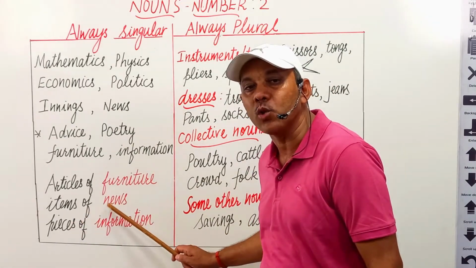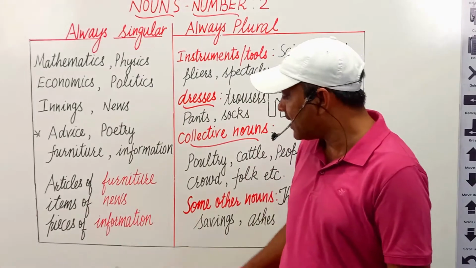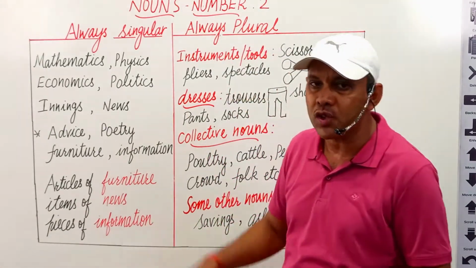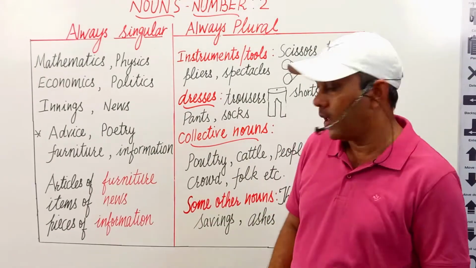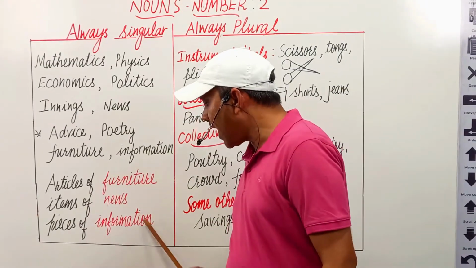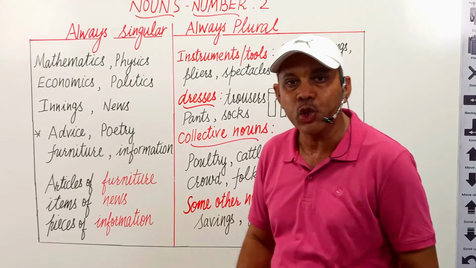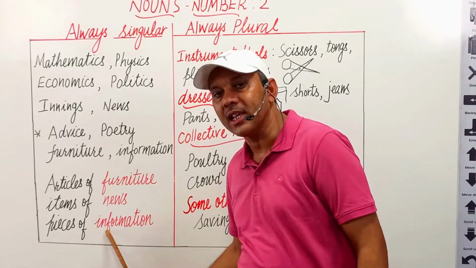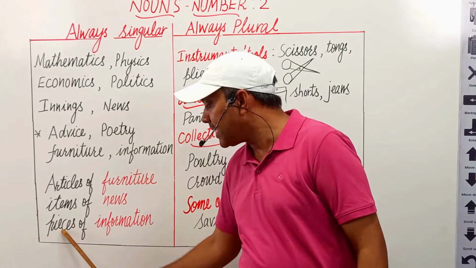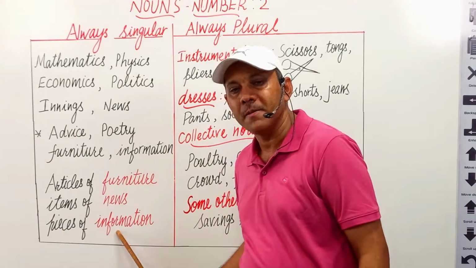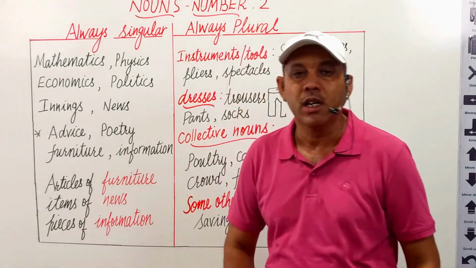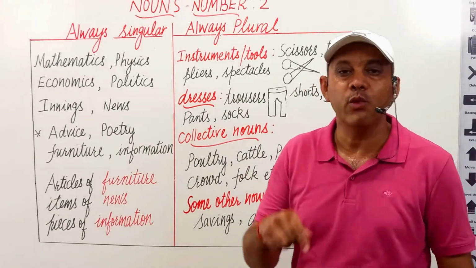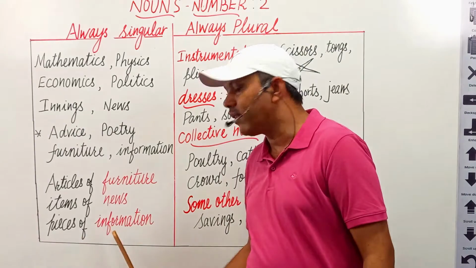The next is information. Information is always used in singular form. But if we want to make it plural, use it as a plural noun, we have to use the phrase pieces of before them, pieces of information. I want to give you some pieces of information, not I want to give you some informations.